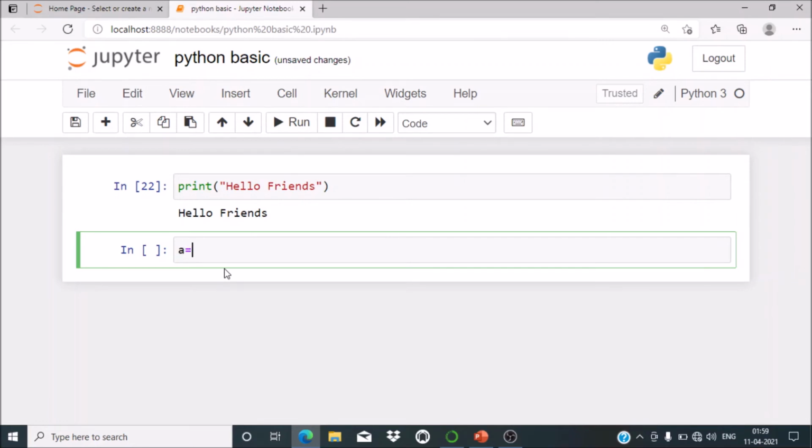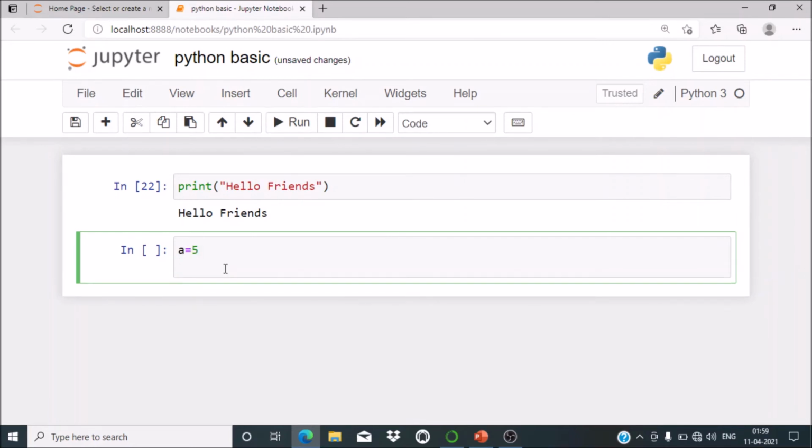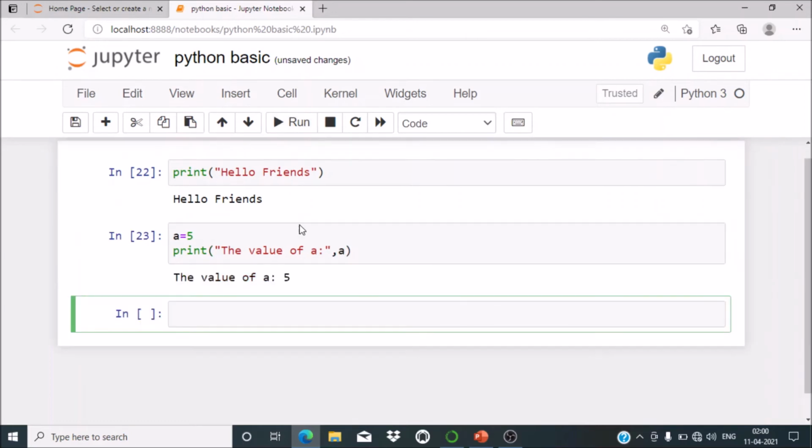Now suppose a is equal to 5 and I want to print the value of a. So in that case I will write print, the value of a. Whatever content is in double inverted commas will be printed as it is, and then you have to give a comma and write down the name of the variable, so that this will print the value of a and 5. So it displays the value of a and 5. This is a variable name, and whatever I have written in double inverted commas is text, and as it is, that text will be printed.